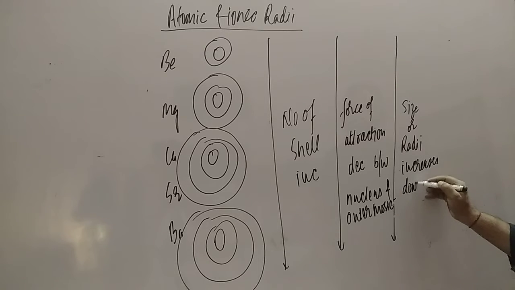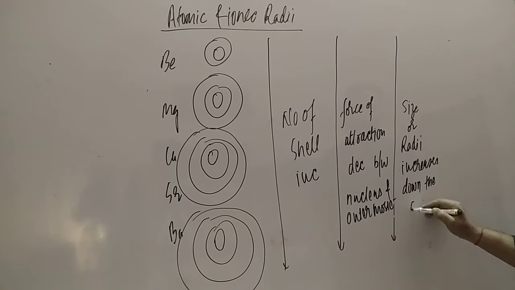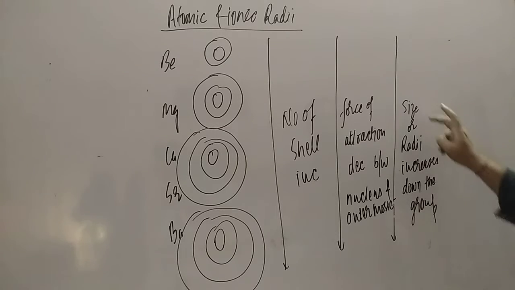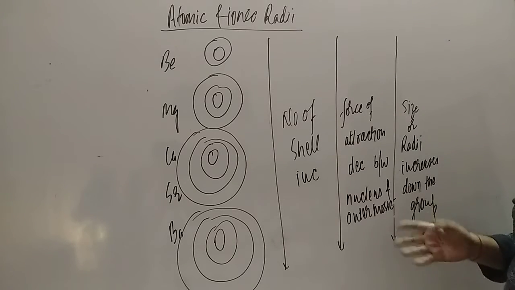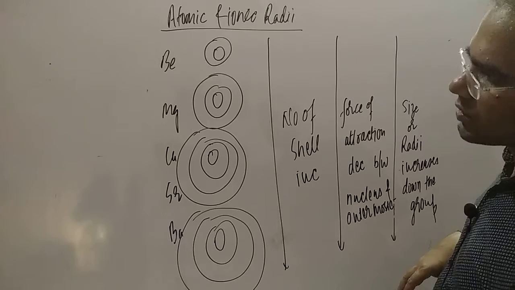So the atomic and ionic radii both increase down the group.